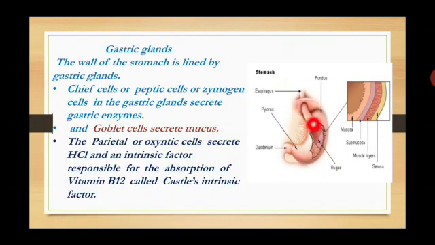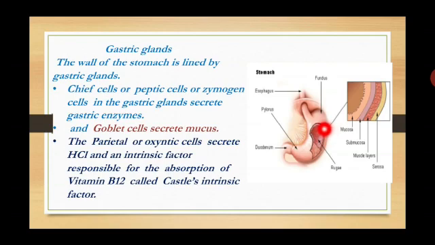Gastric glands. So you see this stomach region. The stomach region has the inner lining of the wall layer. You have to see mucosa, submucosa and muscle layer, and another one, serosa layer. Serosa is the outermost layer. The mucosa is the innermost layer. Okay, there are 4 layers of the lining layer present in the stomach internal portion.